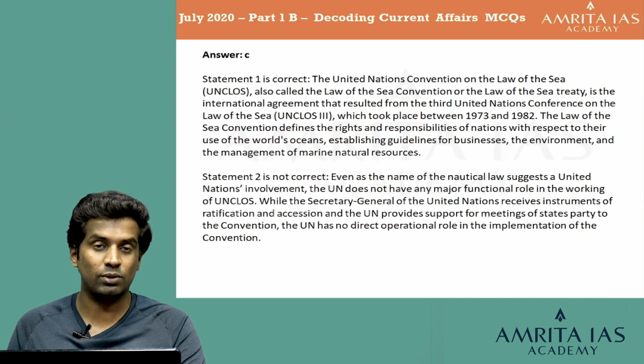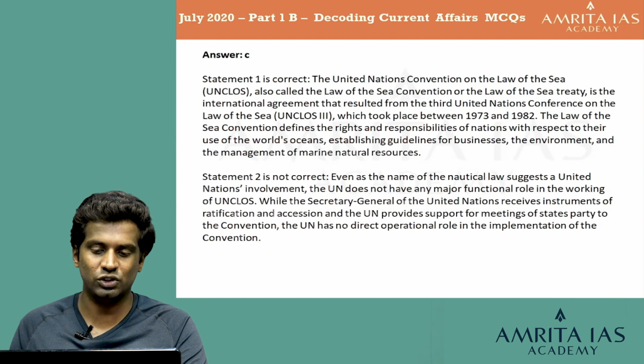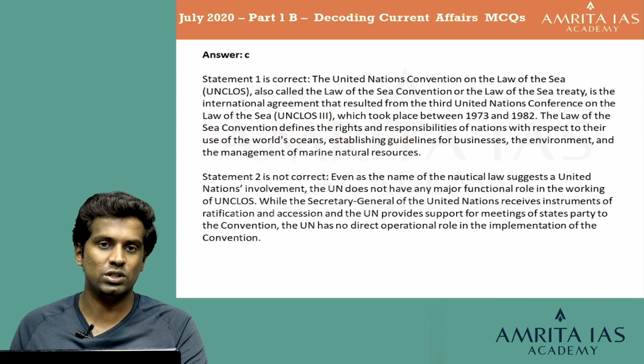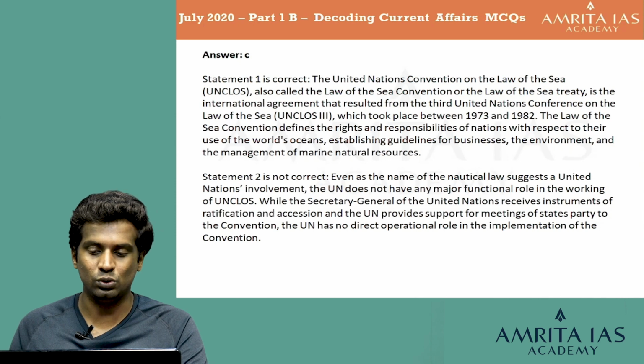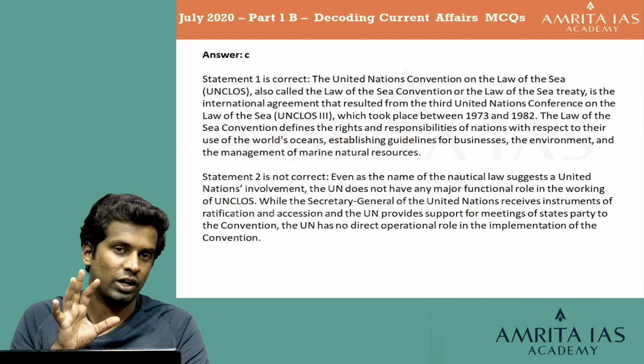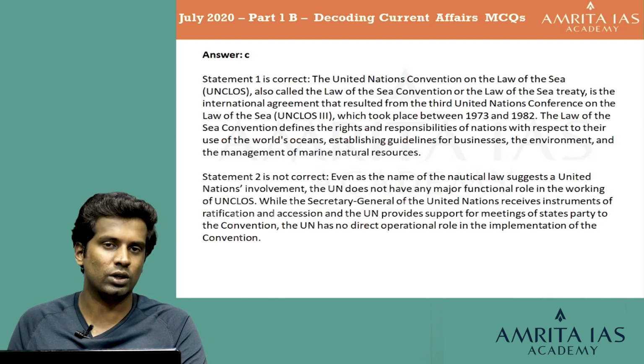The answer is C. Statement 1 is correct. The United Nations Convention on the Law of the Sea, or the UNCLOS, also called the Law of the Sea Convention or the Law of the Sea Treaty, is the international agreement that resulted from the third UN Conference on the Law of the Sea, or UNCLOS 3, which took place between 1973 and 1982. The Law of the Sea Convention defines the rights and responsibilities of nations with respect to the use of the world's oceans, establishing guidelines for business, the environment, and the management of marine natural resources. So that is the general idea about the UNCLOS. Now let's look at it statement wise.